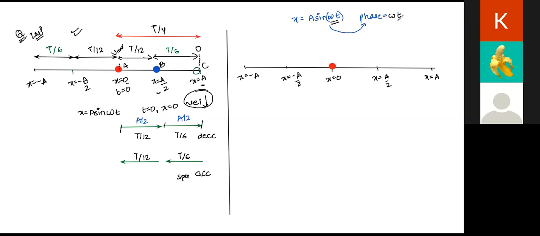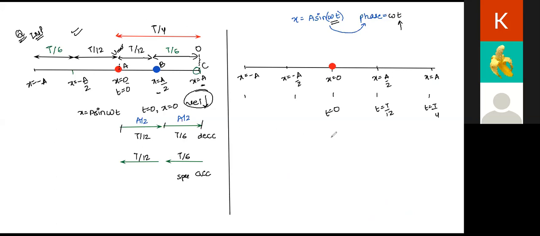Now, if the phase is omega t, can we find out the value of phase or omega t at these different times? Can we do it? Because we know how much time it takes. Here it was at t is equal to 0, and here the time was T by 12, correct? Here the time is T by 4, right? So can we find out what is the phase at all of these points? At t is equal to 0, substitute t is equal to 0 over here. Tell me how much should it be? 0. Very good.